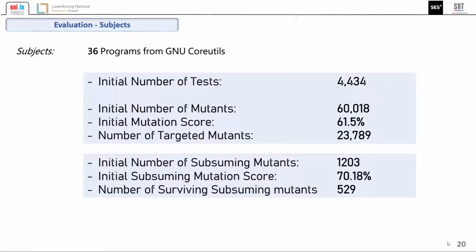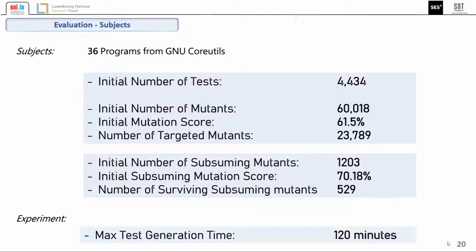As subject programs, we use the Coreutils programs. Each technique targeted more than 23,000 mutants to generate tests. Because of redundancy and mutant equivalence, the 529 stubborn subdomain mutants are used for evaluation.